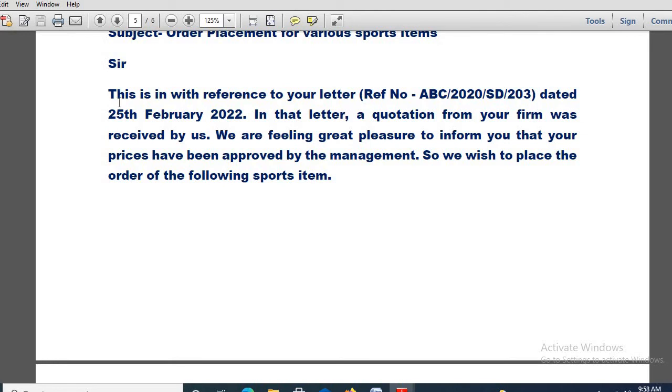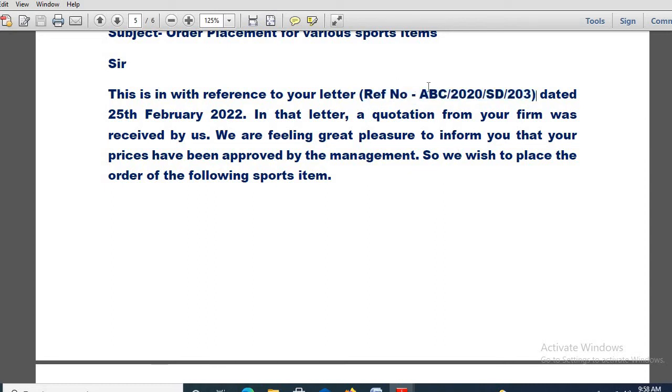See, this is: with reference to your letter. This particular reference was given by that business organization earlier, when you asked for a quotation. This one also you have to create fictitiously.